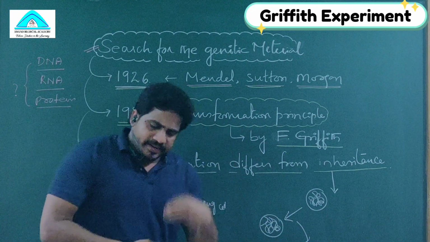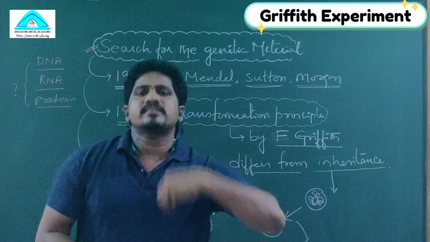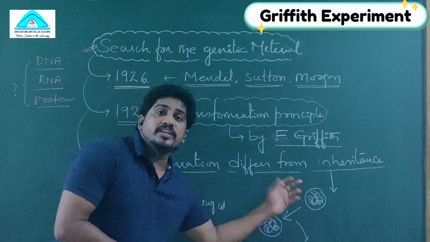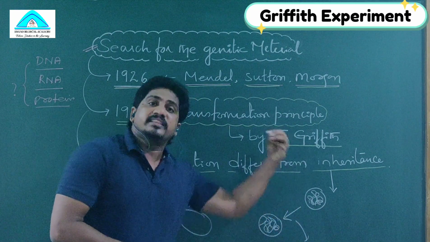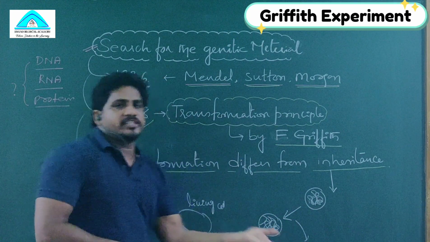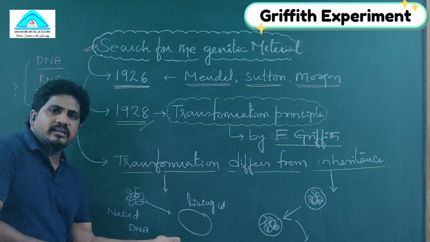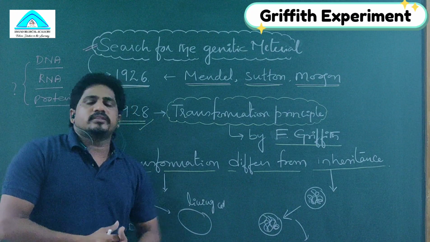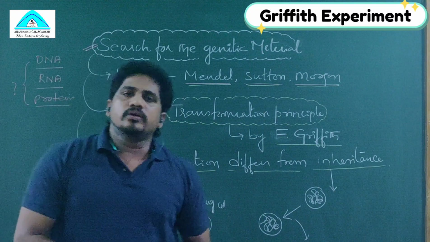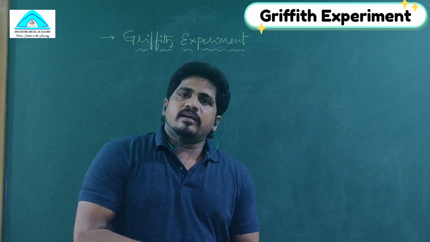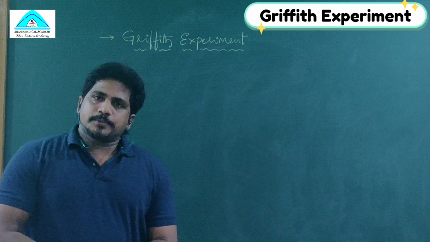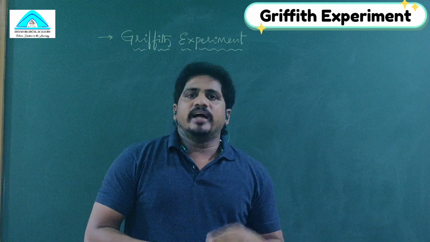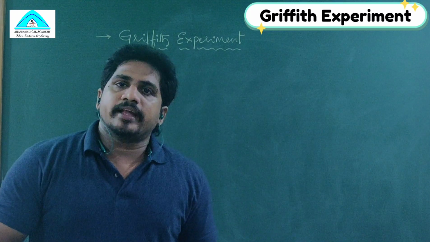Inheritance means the information present in the DNA is passed on. The genetic information in the nucleus is passed to the next generation. But here, naked DNA is transferred. What is the need? Why does it go like that? These are the things we are going to learn now. Let us see how Griffith conducted the experiment, what exactly he used, what steps he followed, and what he concluded in the transformation experiment.